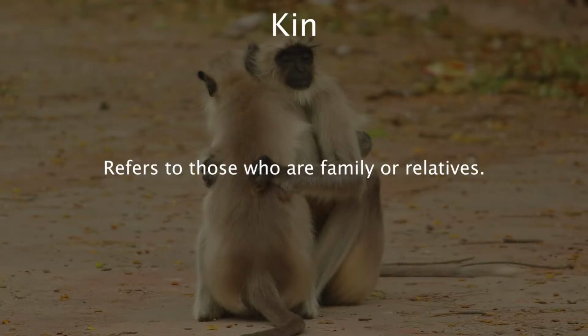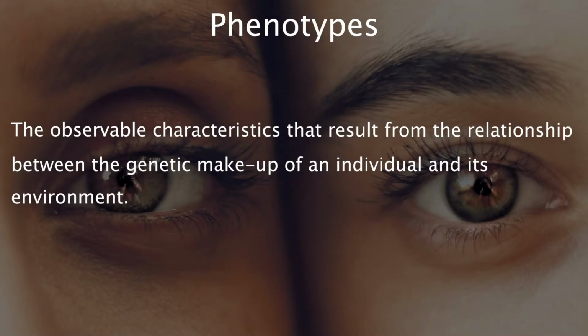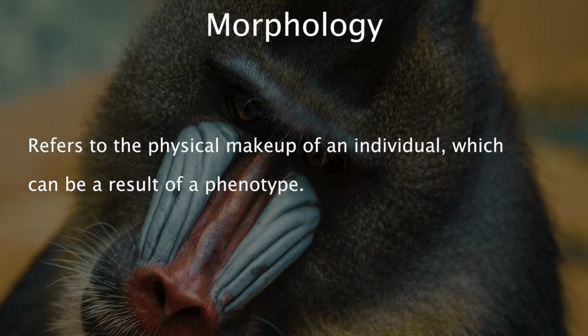Kin is a different way to refer to family and relatives, and will be used here to talk about half-siblings. Phenotypes are the observable characteristics that result from the relationship between the genetic makeup of an individual and its environment. An example of this is green versus blue eyes. Morphology refers to the physical makeup of an individual, which can be the result of a phenotype. For example, today we will talk about the morphology of the facial structure between individual mandrills.